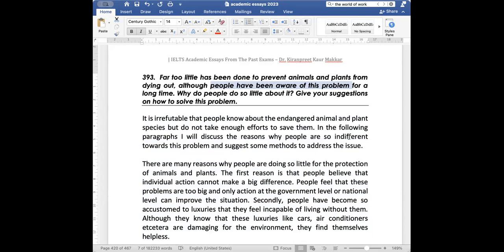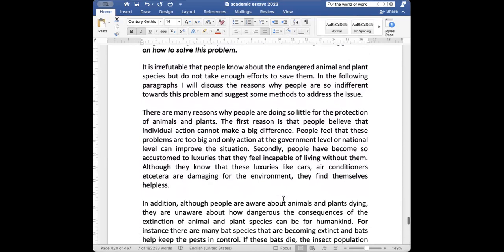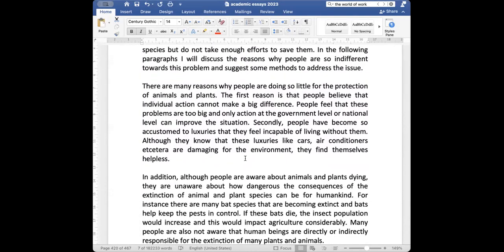There are many reasons why people are doing so little for the protection of animals and plants. The first reason is that people believe that individual action cannot make a big difference. People feel that these problems are too big and only action at the government level or national level can improve the situation. तो ये एक रीजन है लोग जो मतलब नहीं कुछ कर रहे हैं, कि लोगों को ये लगता है कि उनके करने से कुछ होने नहीं वाला, सिर्फ गवर्नमेंट लेवल पे कोई स्टेप्स, बड़े स्टेप्स लिए जाने चाहिए.